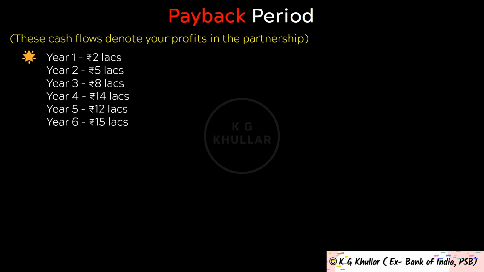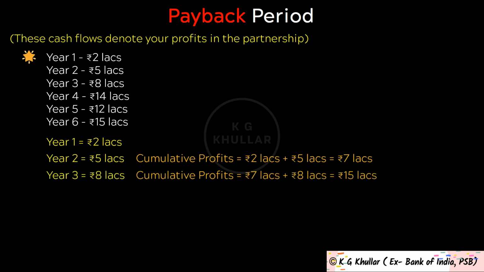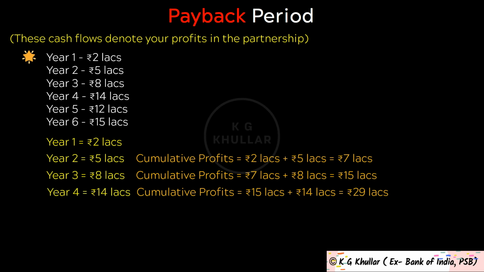Friends, to find the payback period, just start adding the profits year on year. Now year 1 has rupees 2 lakhs profit. Now when you add year 2's profit, the cumulative profits are rupees 2 lakhs plus 5 lakhs equals rupees 7 lakhs. Next we add year 3 to it, then cumulative profits are rupees 7 lakhs plus 8 lakhs equals rupees 15 lakhs. Then next let's add year 4, then cumulative profits will be rupees 15 lakhs plus 14 lakhs equals rupees 29 lakhs. But friends, please stop here.